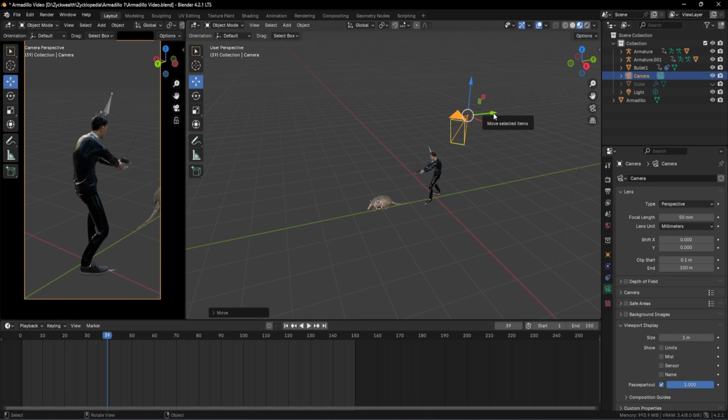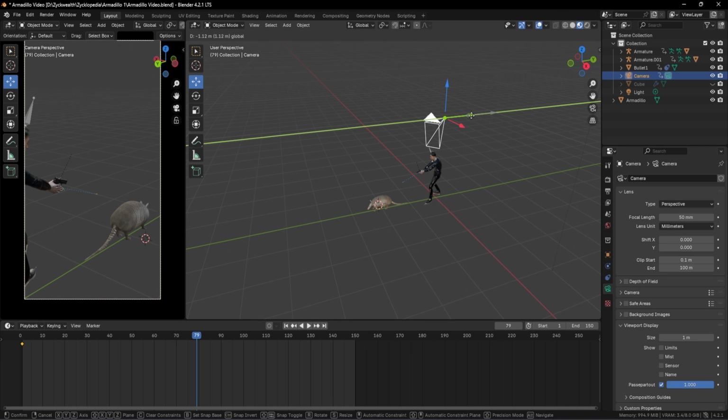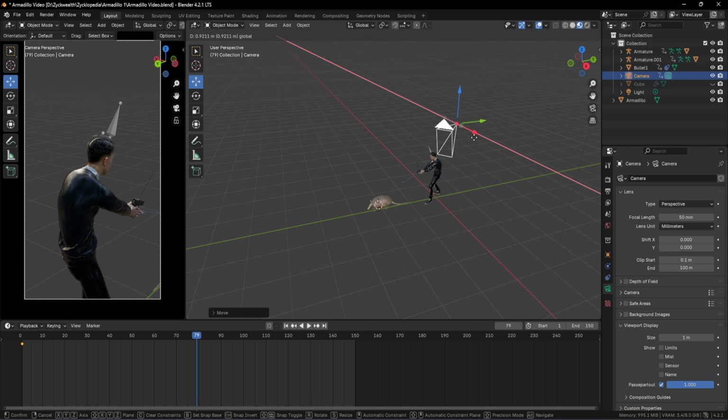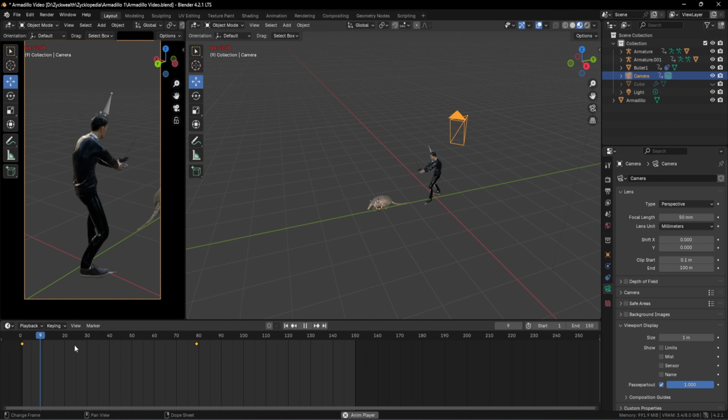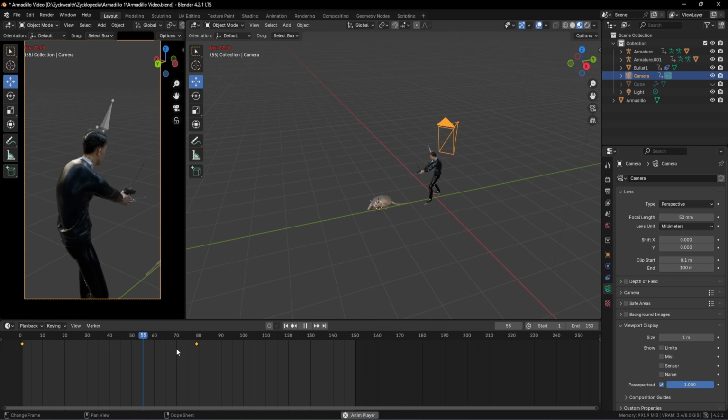Now the keyframing works exactly the same as we did with the bullet. So if you want some movements happening with the camera, we can go towards our first frame like this and click on I to add a keyframe over here. Then we can move towards say the 70th frame or like the 80th frame like this. And if we move our camera towards our character like this and add one more keyframe, we can see that our animation will play like this.